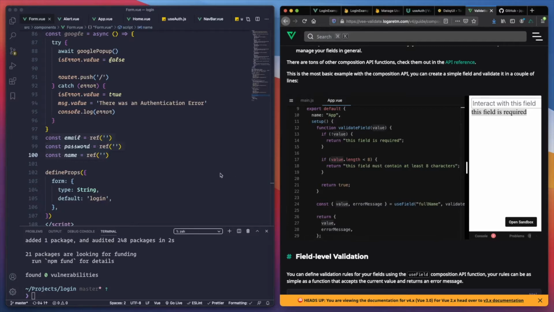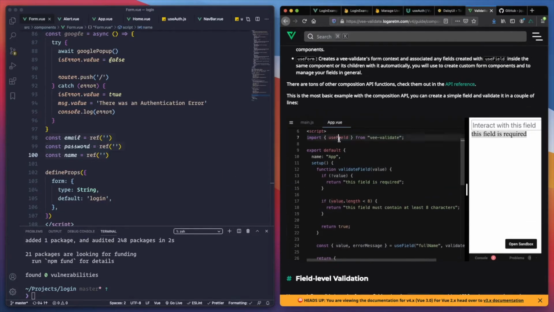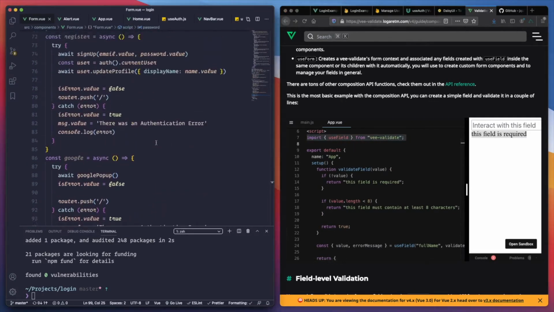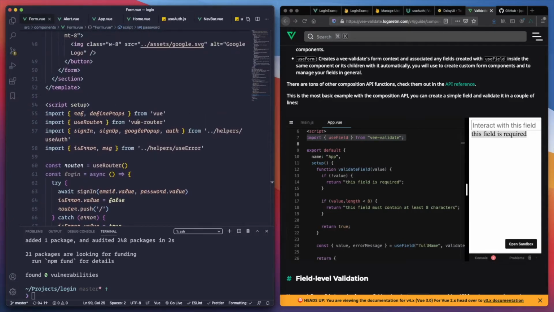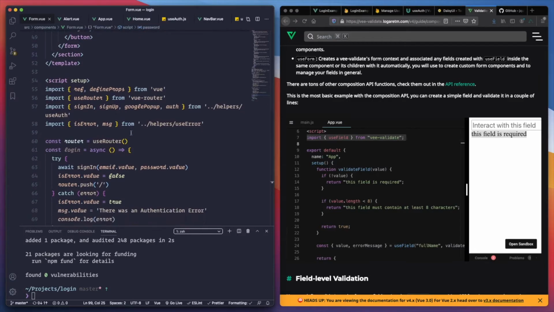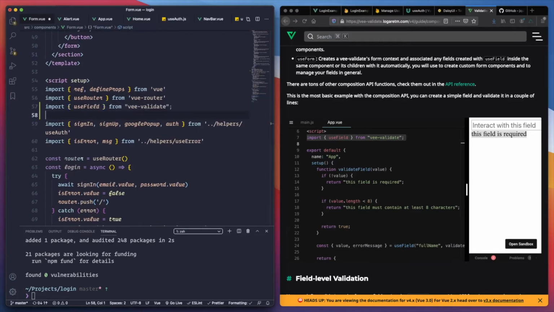Let's try it. So let's import useField from VeeValidate. We're going to put that one right here. And let's focus right now on just the login example, and then we will do the one for the sign up. For the Google one, we don't need to worry about that because Google already handles the validation on that side. So let's see, let's import it right here.